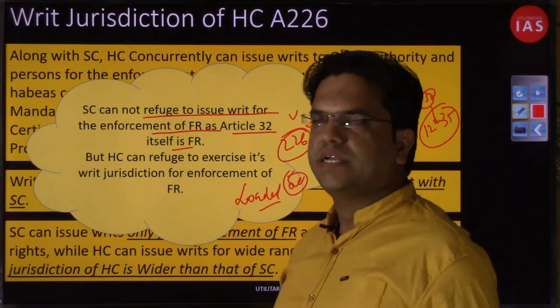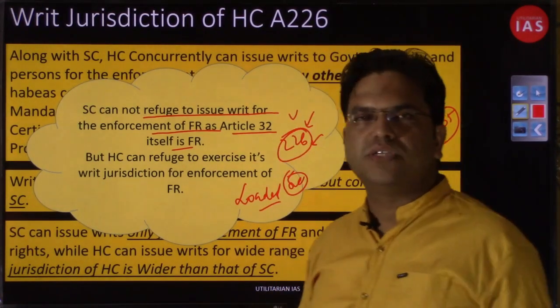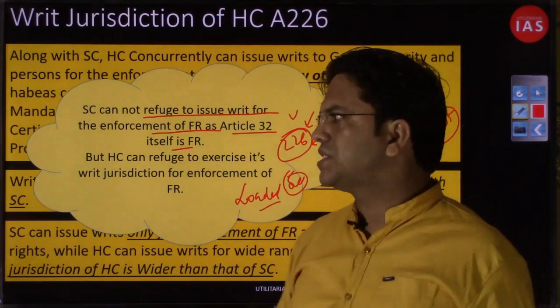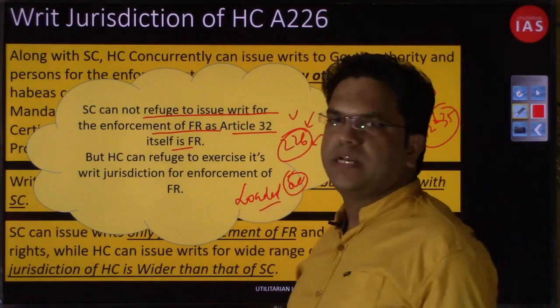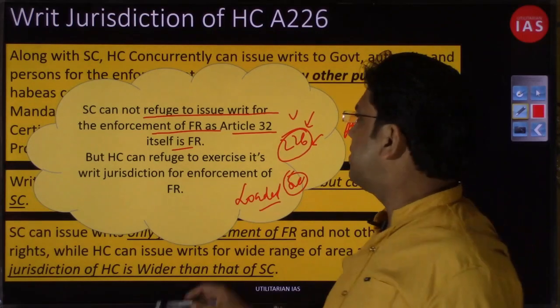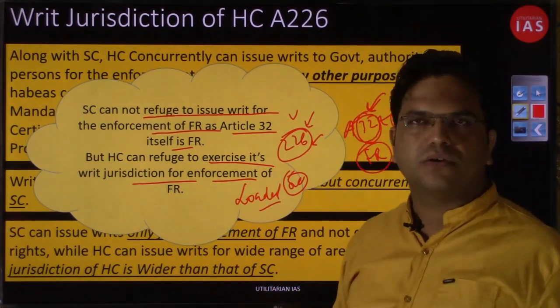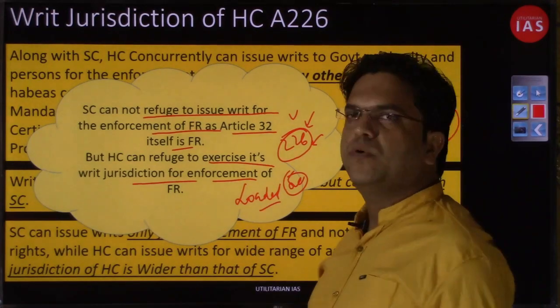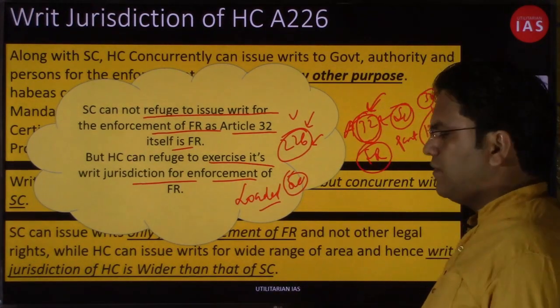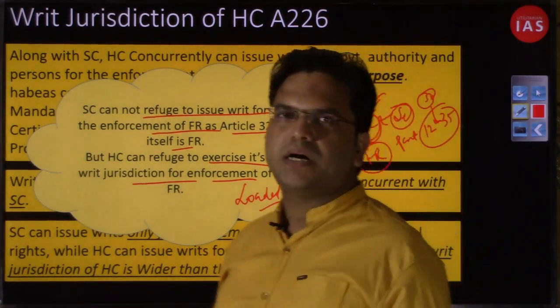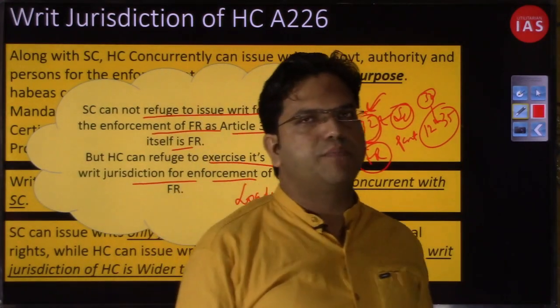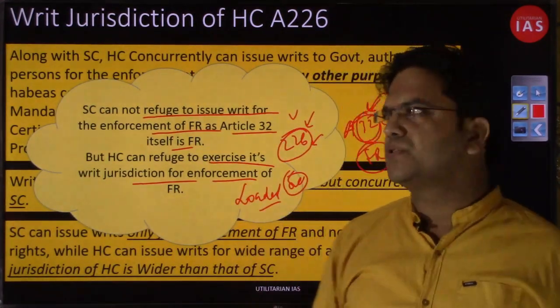I am using lame language just to make you understand, but the exact constitutional position is that the High Court can refuse to exercise its writ jurisdiction for the enforcement of fundamental right, but the Supreme Court cannot. So I hope the difference between the writ issuing power of the Supreme Court and of the High Court is understood, right?